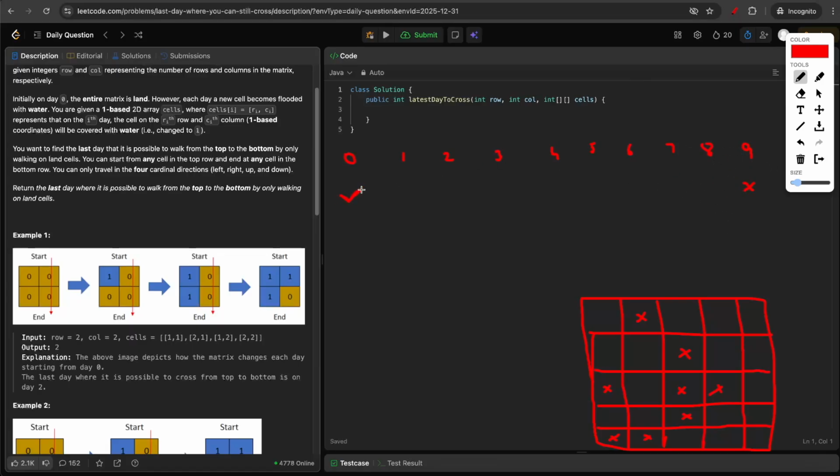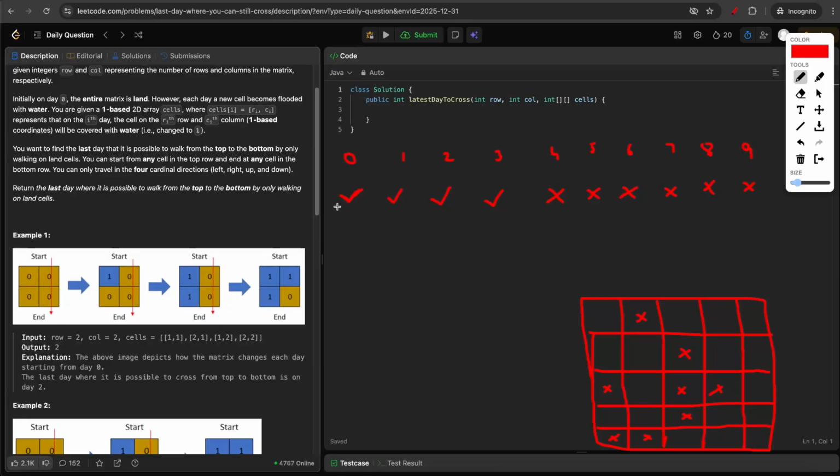Now let's see. On day 0, you can reach from top to bottom, and suppose on day 1 also you can reach. Day 2 also you are able to reach. Day 3 also you can reach. Now let's say on day 4, you are not able to reach from top to bottom because the water is obstructing your path. Now after this, we can clearly see that if we keep increasing the days, the number of water cells will only increase. So once you are not able to reach from top to bottom, if you go up the days, you will never be able to reach from top to bottom.